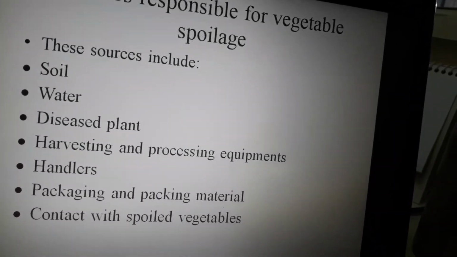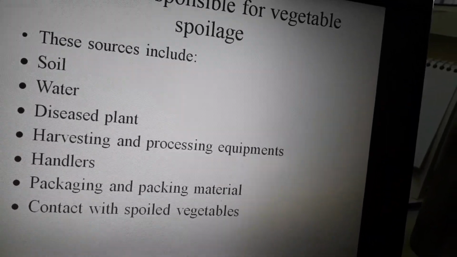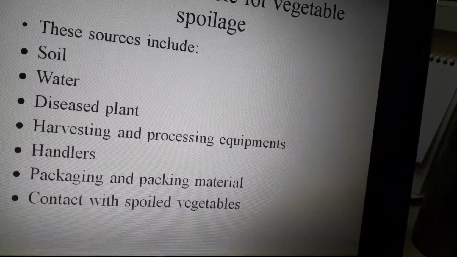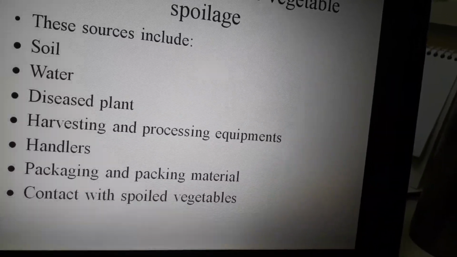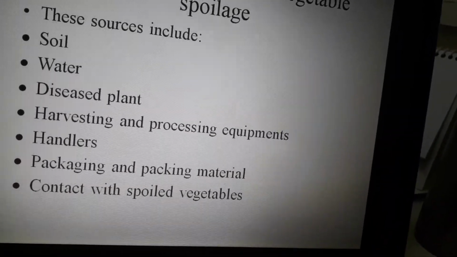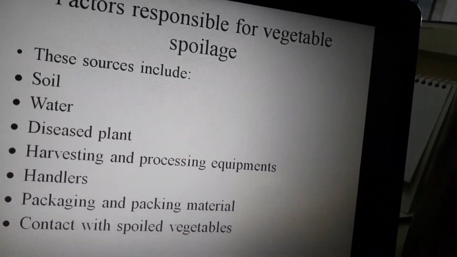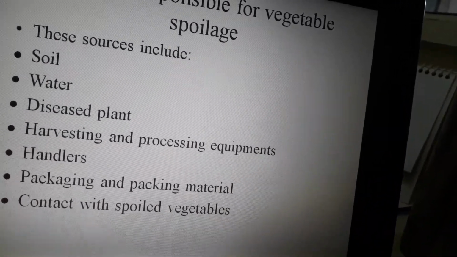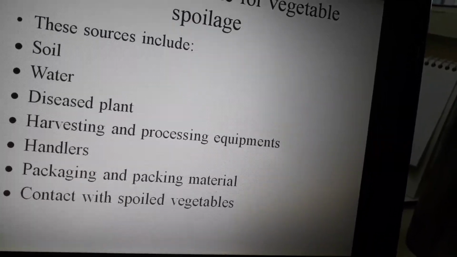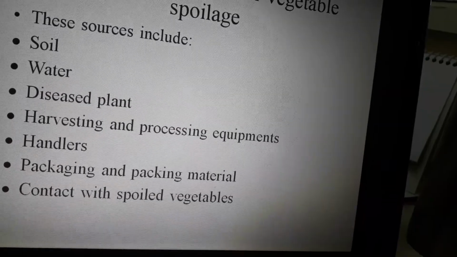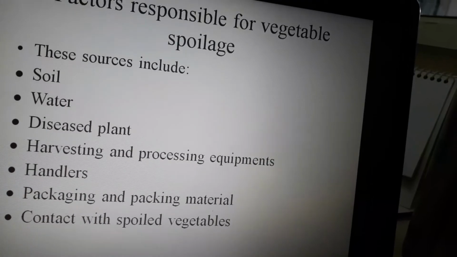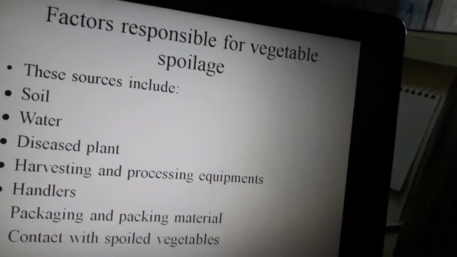The next thing is diseased plants. If a plant is infected by a microorganism, a fungus, or any kind of weed, the diseased plant is also responsible for the spoilage of the fruit present on that plant. In the same manner, the harvesting and the processing equipment. Harvesting refers to the stage of ripening of the vegetable, and the processing equipment means the different equipment used for the harvesting of the vegetable. They also play an important role in the spoilage of vegetables.